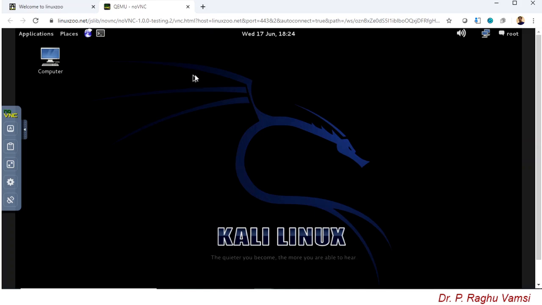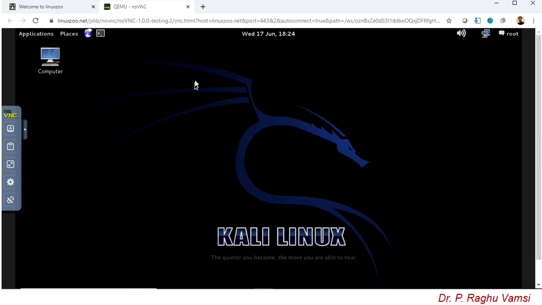So if you don't have the facility of practicing with the VirtualBox, then you can do this, but this is not the permanent solution. As a penetration testing practitioner, my suggestion and recommendation is that you go through the VirtualBox.